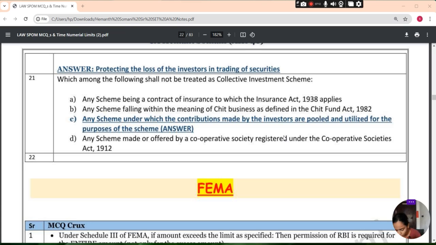Which among the following shall not be treated as a collective investment scheme? की तरह नहीं treat किया जाएगा? Any scheme being a contract of insurance to which the Insurance Act 1938 applies. Any scheme falling within the meaning of chit business as defined in the Chit Funds Act 1982. Any scheme under which the contributions made by the investors are pooled and utilized for the purpose of the scheme. The answer is any scheme under which the contributions made by the investors are pooled or utilized for the purpose of the scheme. Which among the following shall not be treated as a collective investment scheme?